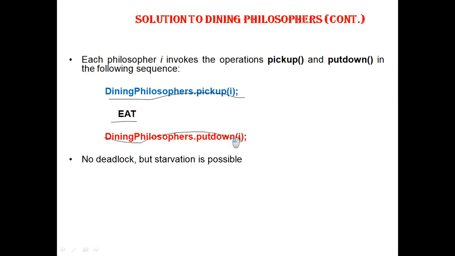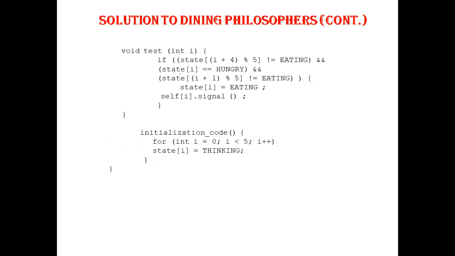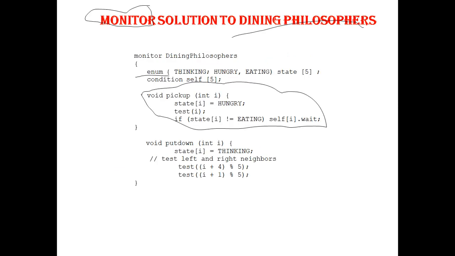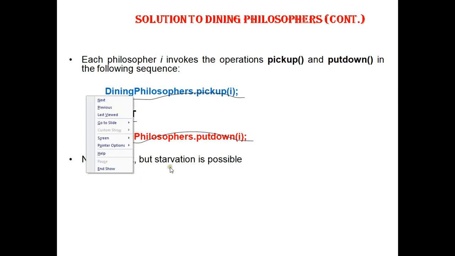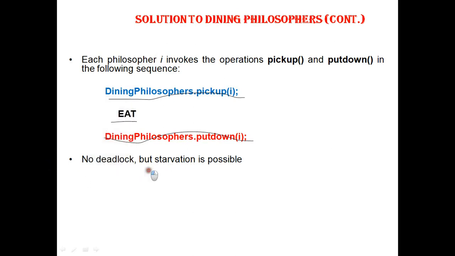Then dining philosopher dot putdown puts down the chopsticks, and then he thinks. This is the best solution using monitors, the dining philosopher problem solved with monitors. Here deadlock will not arise, but starvation is still possible in this particular case.